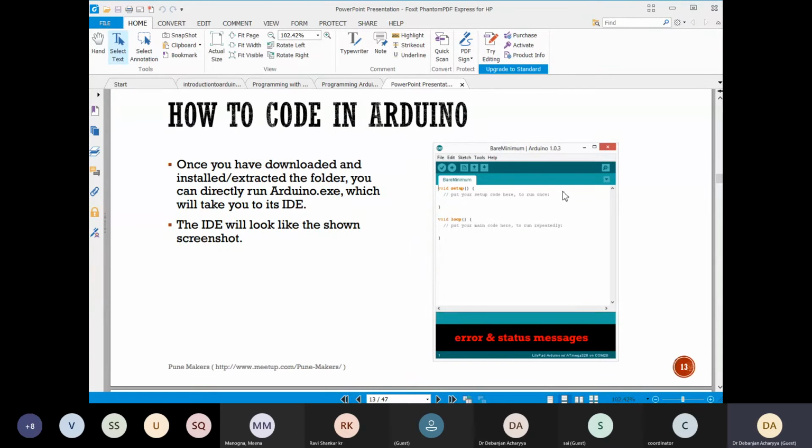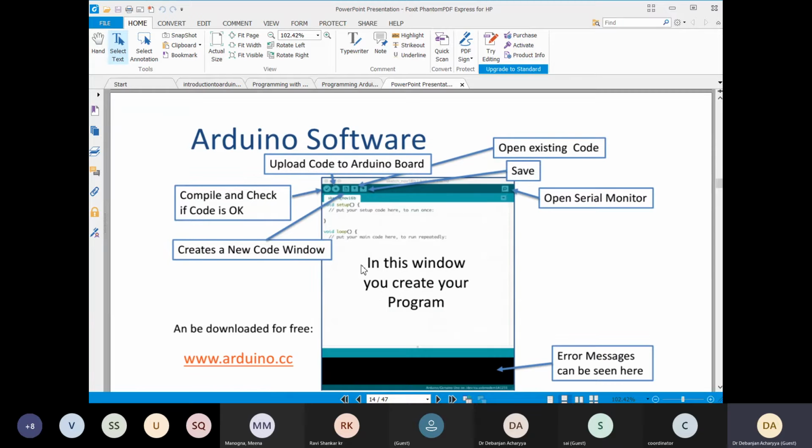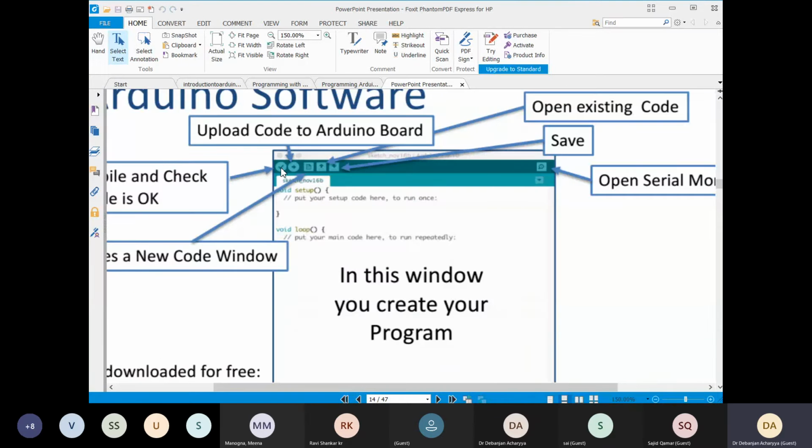So here you have written some code, and then what you have to do? You have to compile. So you have to save it. So you can save it. Then you have to compile it. Compile means there is an option. Can you see that? So this right click. This is for the compiling.